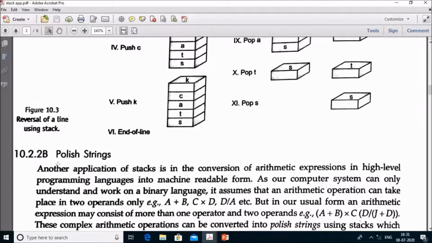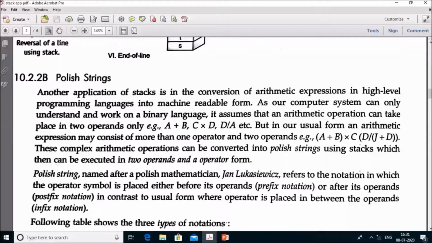Now the next application we can use is in conversion of one notation to another notation.